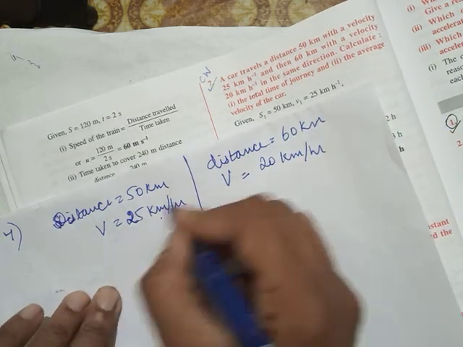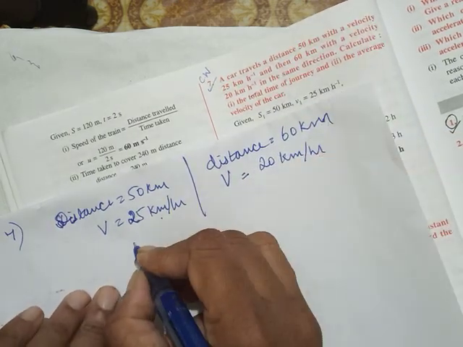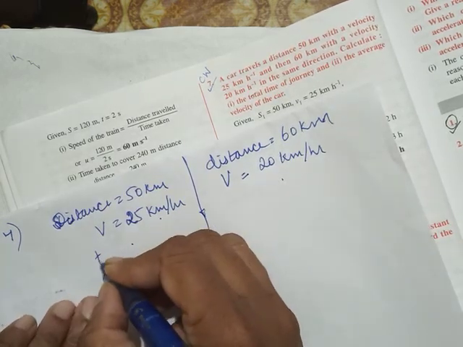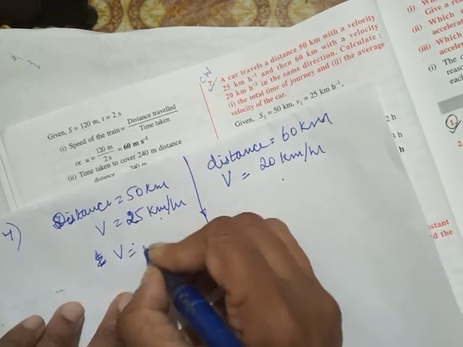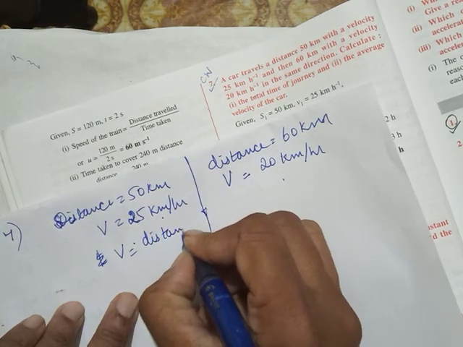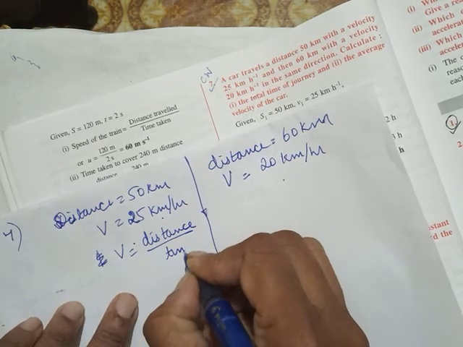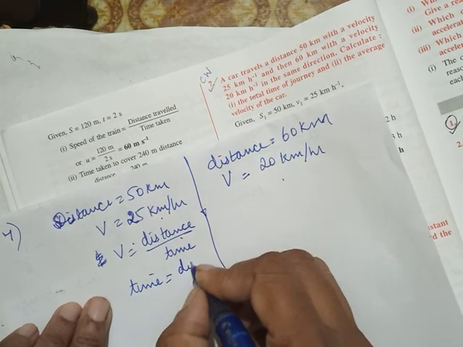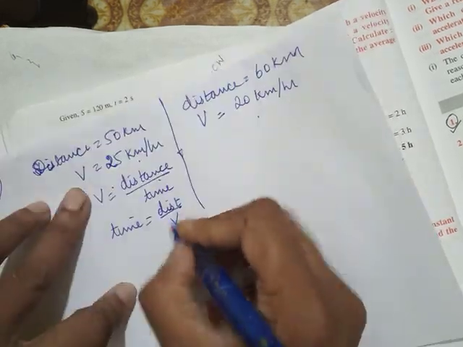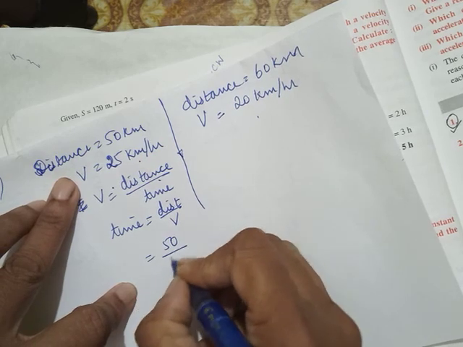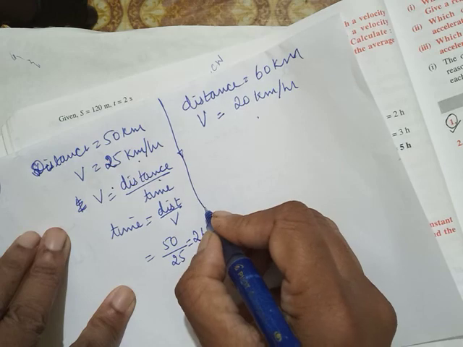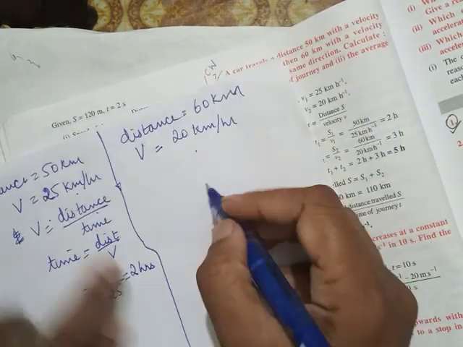So you'll find this time separately and this time separately, and add both. We know that velocity is distance upon time, so time will be distance upon velocity. Distance is 50, velocity is 25, so it is 2 hours. It's not seconds, it is hours.